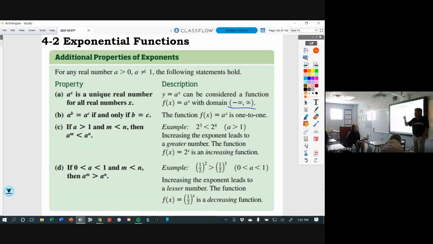So if a is greater than 1, then you can look at the exponents and see which one's bigger. But if a is between 0 and 1, it's the opposite. 1/2 squared is 1/4. 1/2 cubed is 1/8. 1/4 is bigger than 1/8. Okay, so that's just some properties of exponents. Next slide.